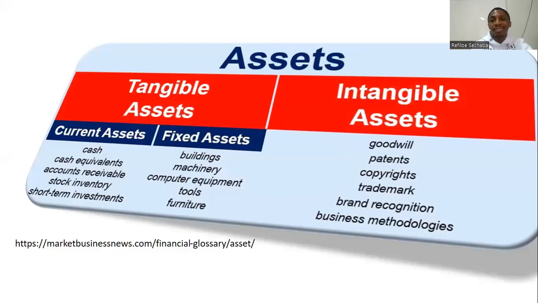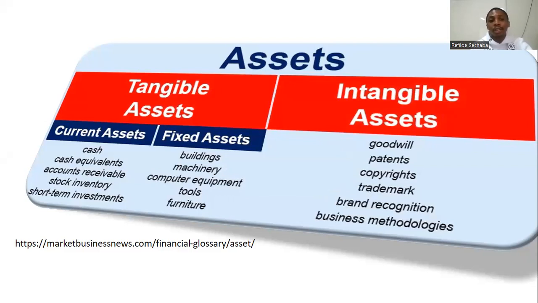And I explained here what types of assets we've got. We've got tangible assets and intangible assets. As you know, tangible assets are assets that you can touch, and under tangible assets they included the current assets and fixed assets. And I just need to explain that the definition of cash is not hardcore cash anymore. So it can be plastic money, all right? And intangible assets, as I said, are assets that cannot be touched. We're talking about goodwill, patents, copyrights, trademarks, brand recognition, business methodologies. All of those are simply intangible assets.